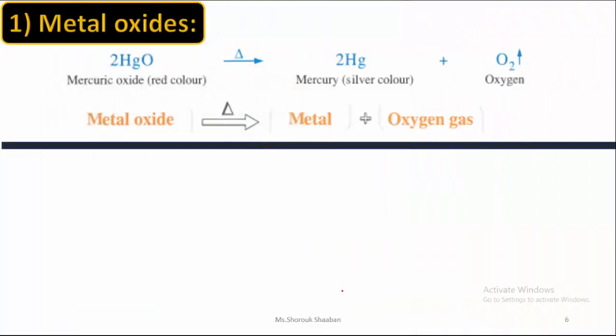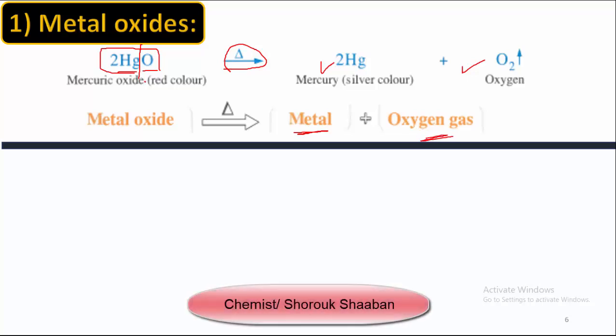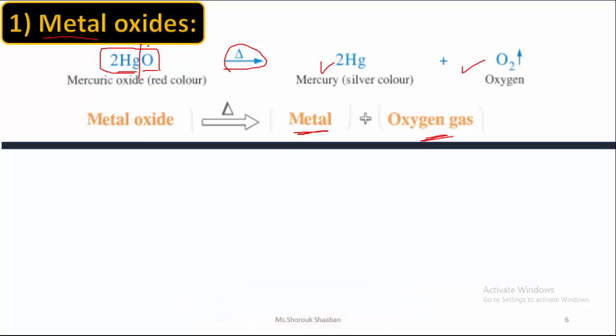First example here is metal oxides. I said metal oxide. That means that I have metal attached with oxygen. So I have here metal oxide. When I apply heat for this metal oxide, I will break the bond between them. So I will have the metal and I will have the oxygen. This is number one. So when I heat the metal oxide, I will get the metal and I will get oxygen gas.